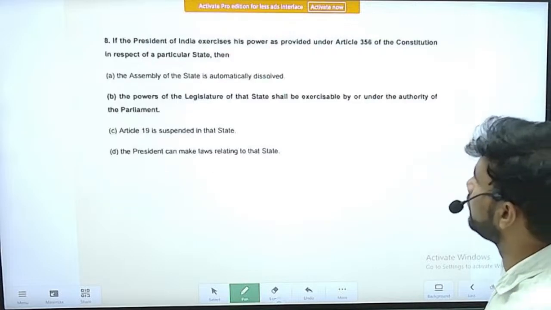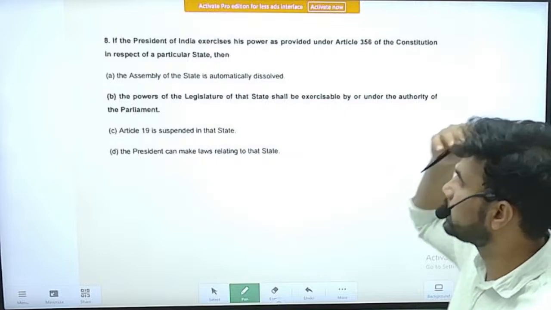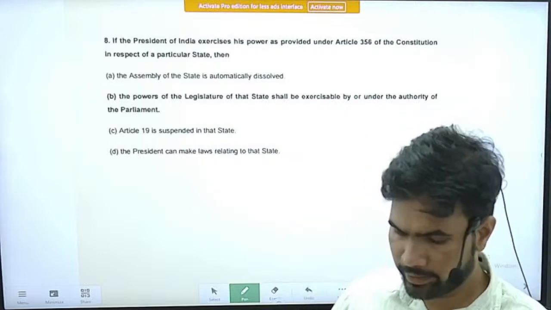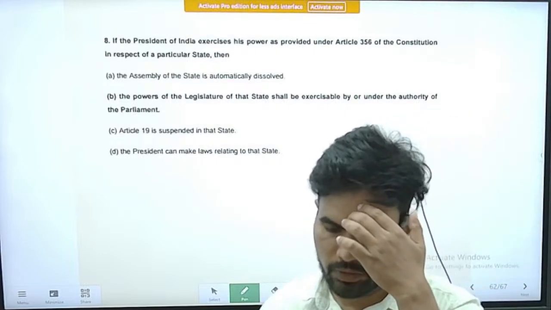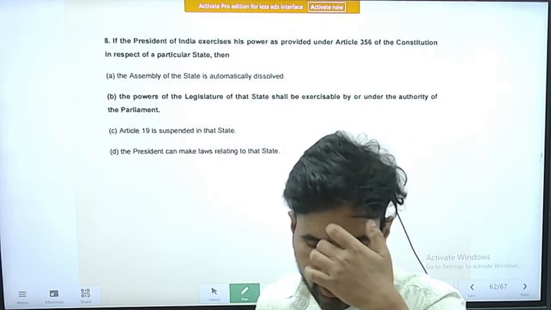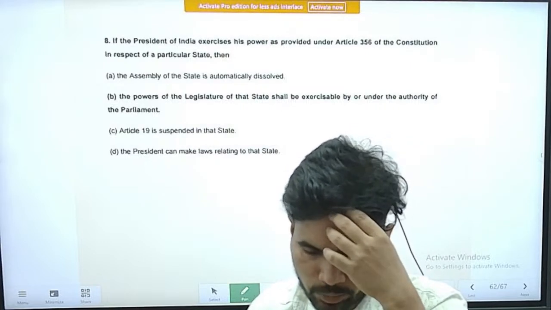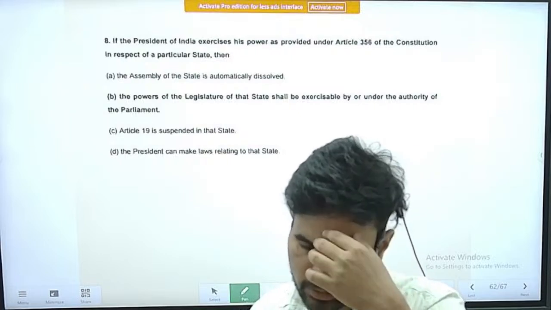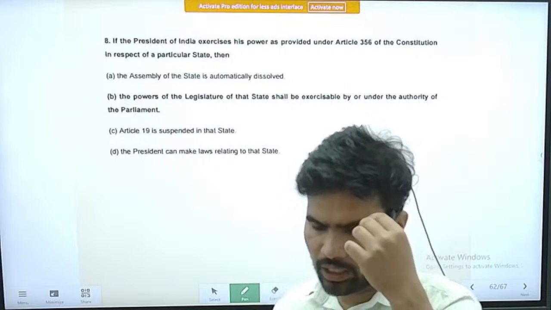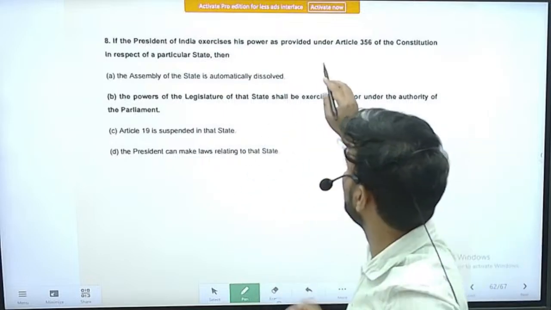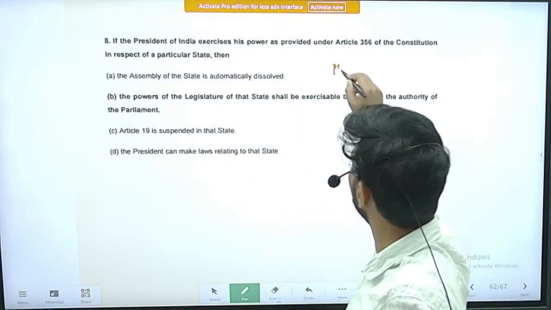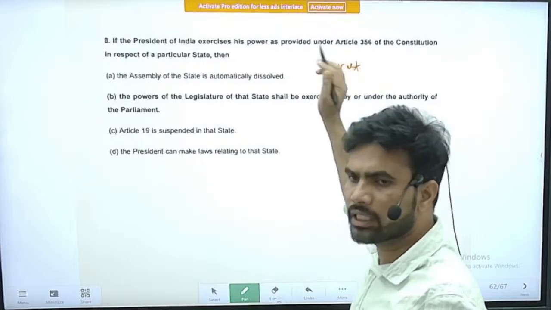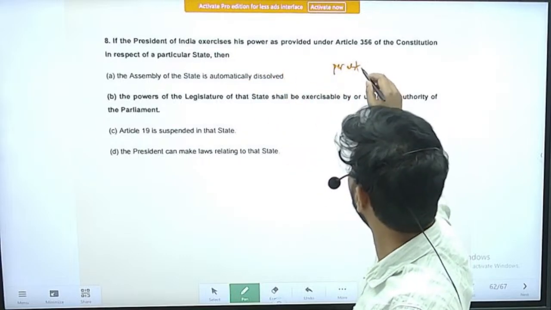Next question, question number 18. Question is, if the President of India exercises his power as provided under Article 356 of the Constitution in respect of a particular state. Article 356 talks about the imposition of state emergency, that is popularly known as the President's rule.